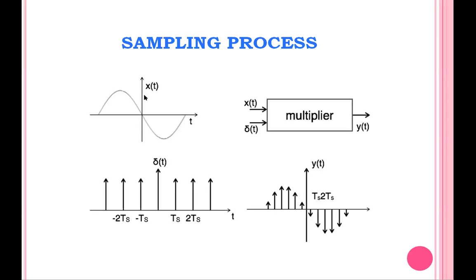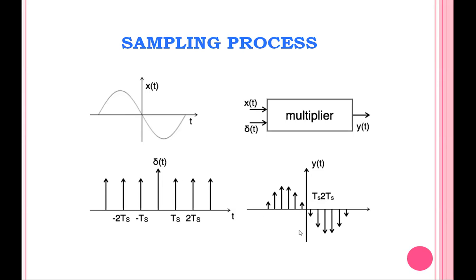So when we multiply, the shape is like the continuous signal, but the nature is discrete. So this is the discrete signal we got. The sampling process is done by multiplying the continuous time signal with an impulse train to get the discrete signal. So we have to draw the diagram like this.